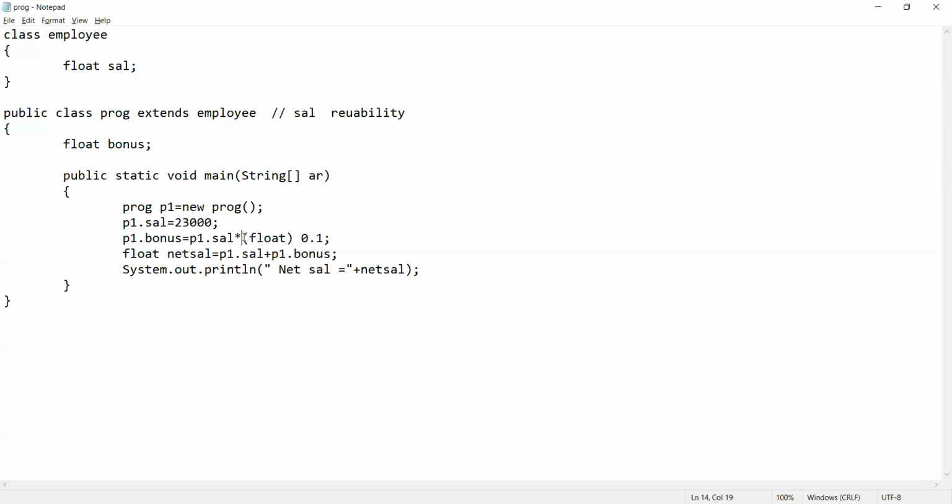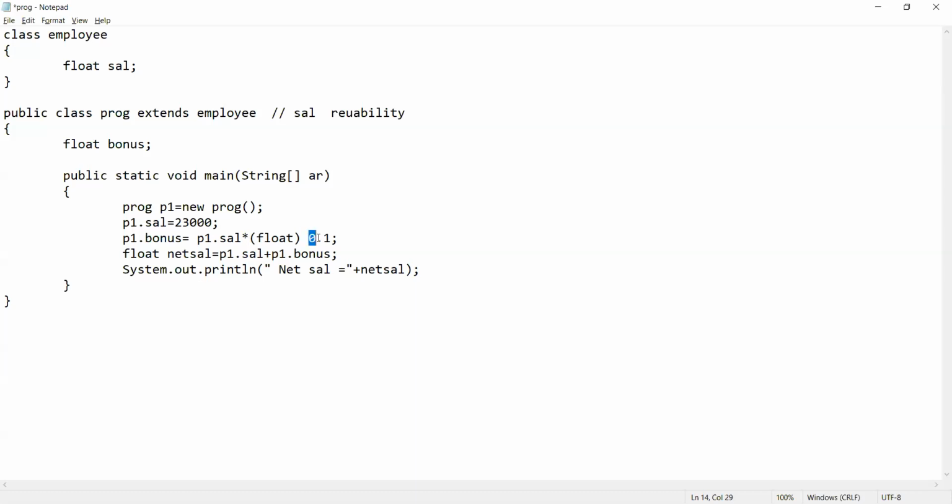See, this is the typecast that I have done because 0.1, your Java is taking as a double and you are storing the result in a float variable. So you have to do the manual typecasting. So that is why I've done the manual typecasting, right? So I wrote float here. I told you about 2 types of typecasting, widening and narrowing. So what am I doing?